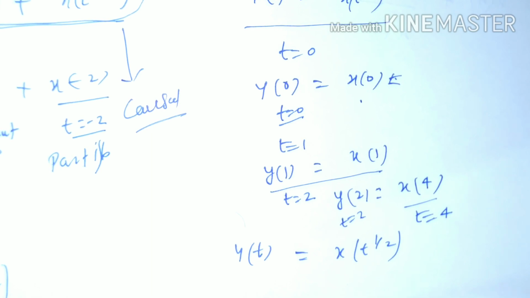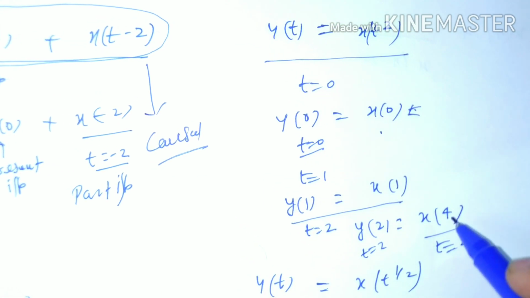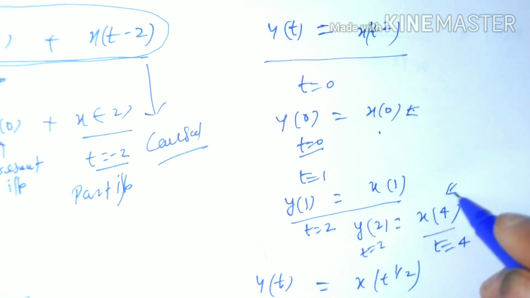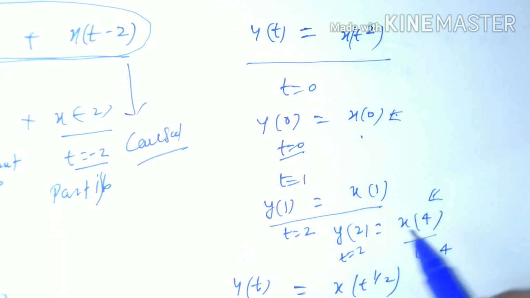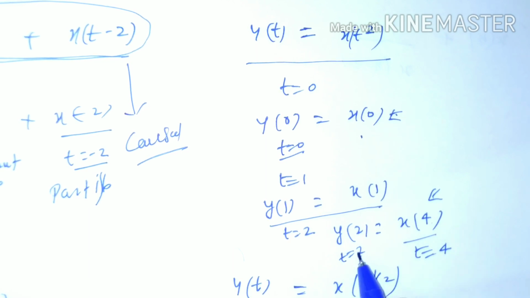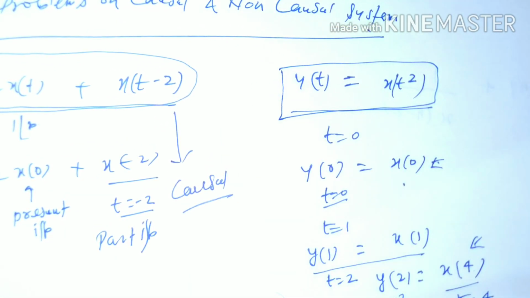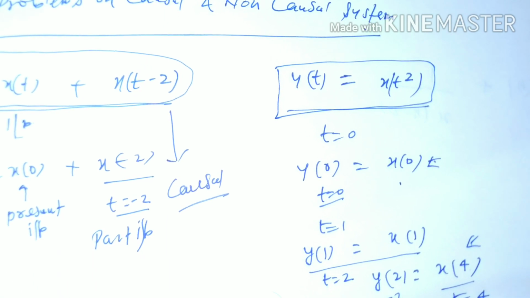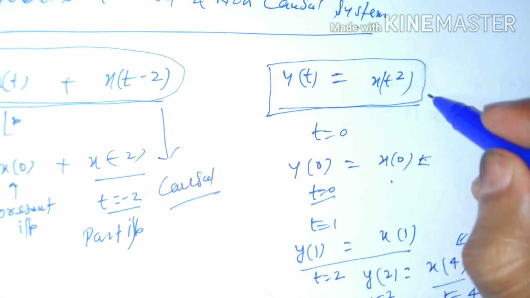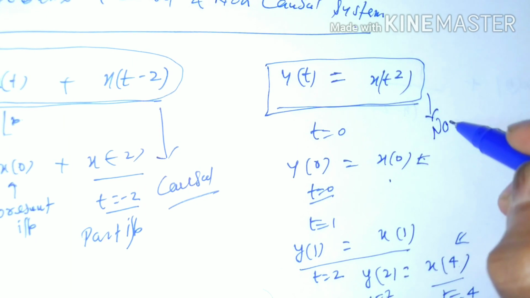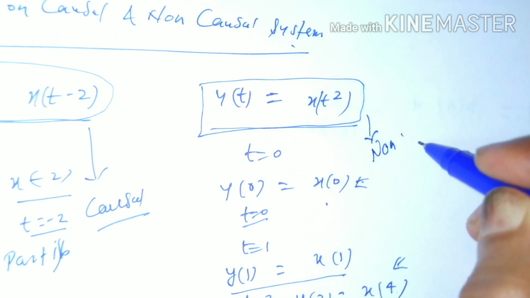That can be considered a future input, because 2 is less than 4. So with respect to 2, 4 is a future input. A system that depends on future input is called a non-causal system.